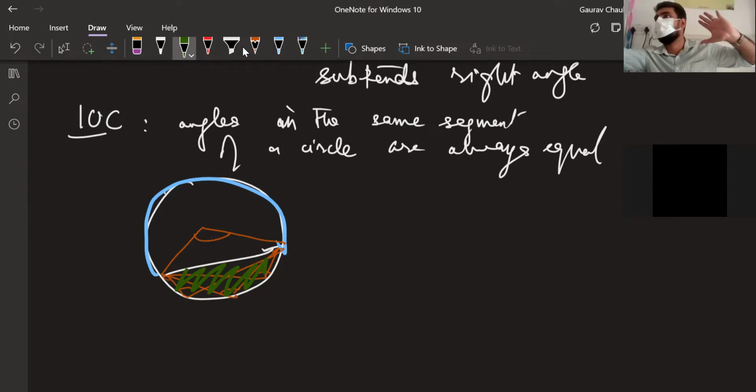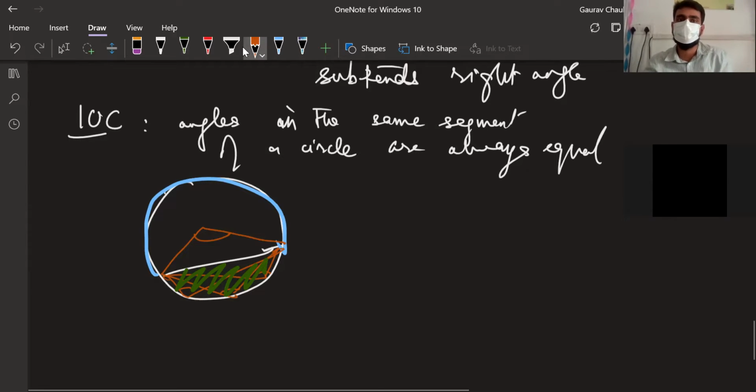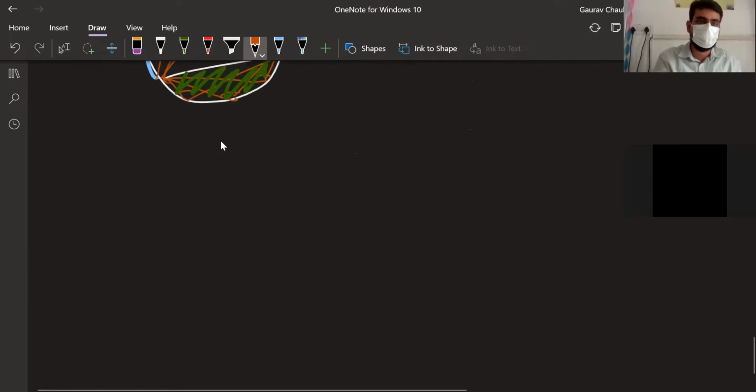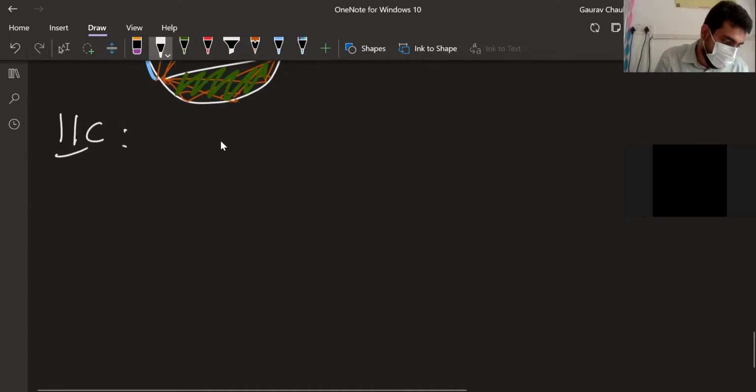Okay with that, Shripriya? Yeah. Same way, you take the major one also, all of these angles will be equal, no? Same logic. Good with that? Moving ahead, angles in the same segment of a circle are always equal. Theorem 11C is the converse of this.